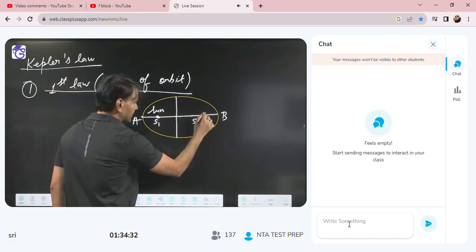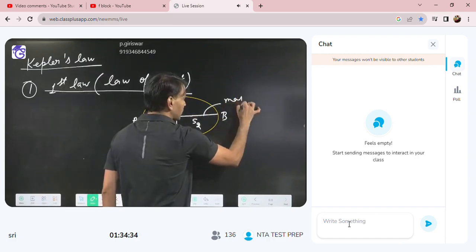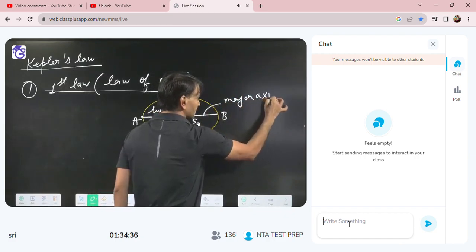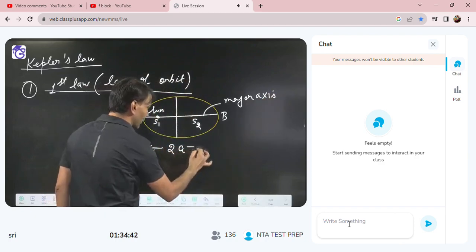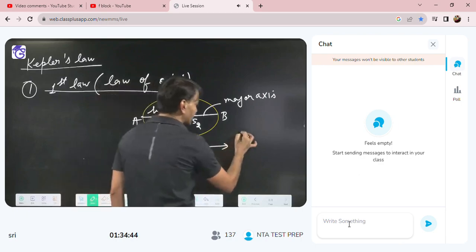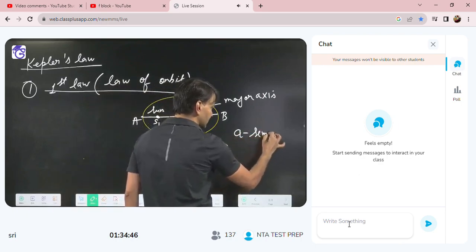From A to B, this is the longest chord, so it is called the major axis. The length of the major axis we represent by 2a, where a is the semi-major axis.